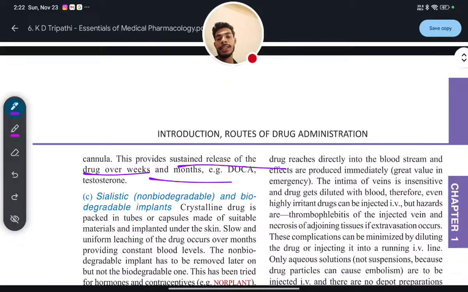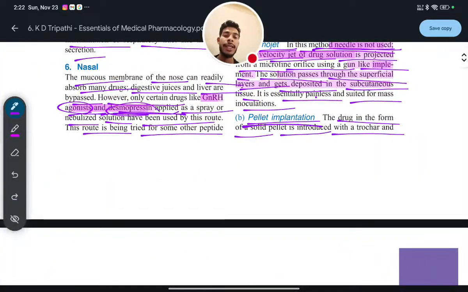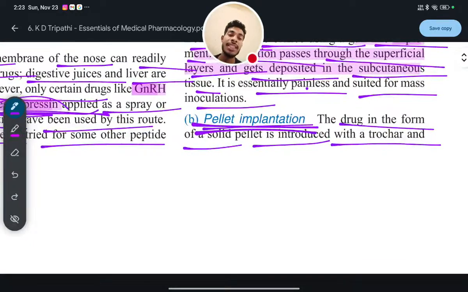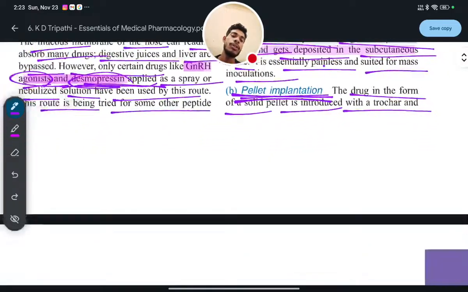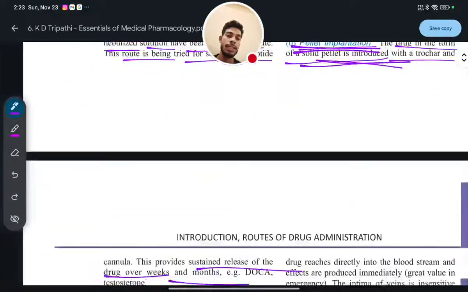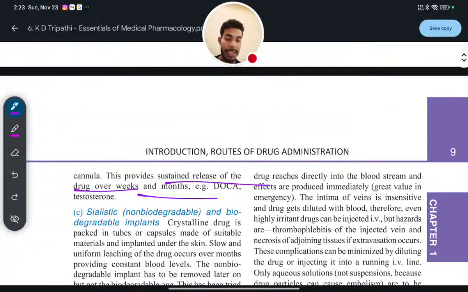This pellet implantation is used to administer the drug inside the body through the subcutaneous route, which comes under the parenteral route, again without using a needle. A solid pellet is introduced into the body using a cannula, and it provides a sustained release of the drug for weeks or even months.